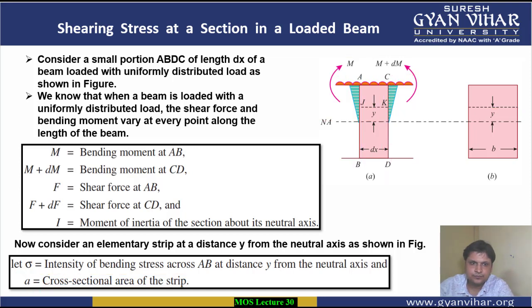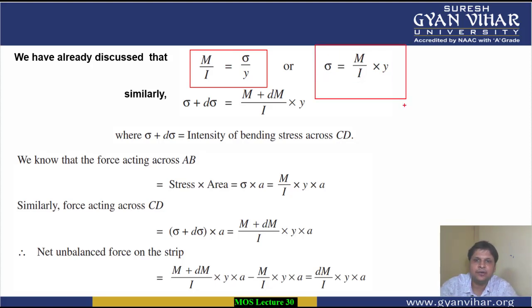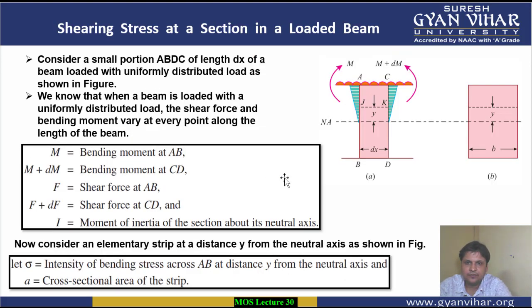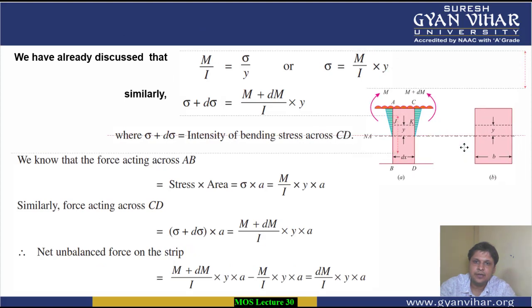Moving further, we all know, students, from the equation of the theory of pure bending, that M upon I is equal to sigma by y. This is the bending equation, and from this we can find that sigma is equal to M upon I into y. Similarly, for the section CD, let's bring this diagram into this slide also, so that it will be easy for you to understand.